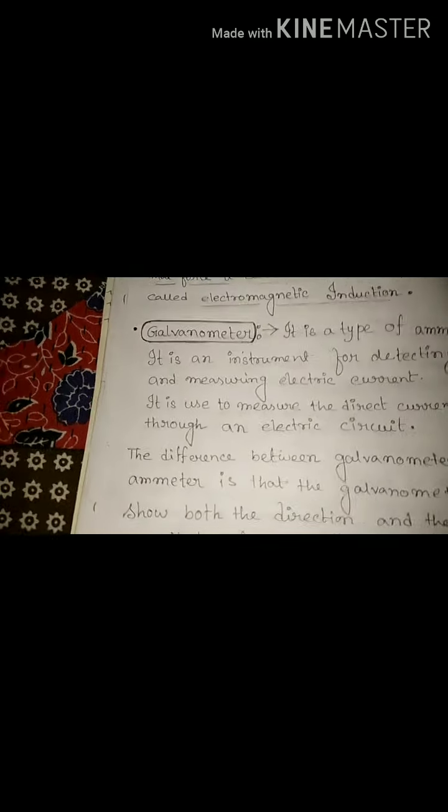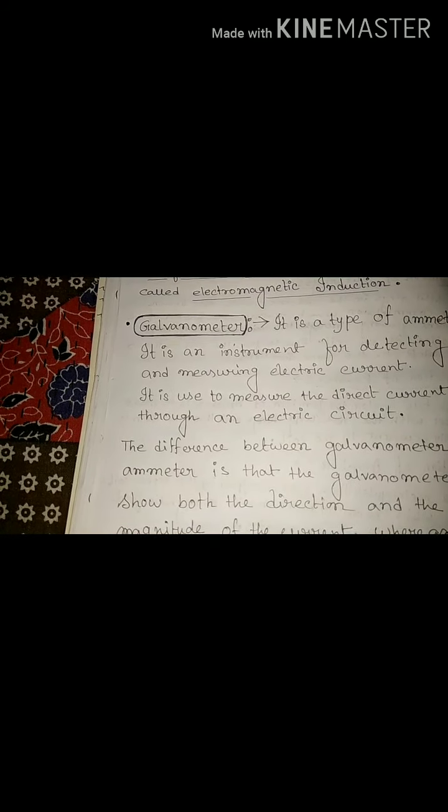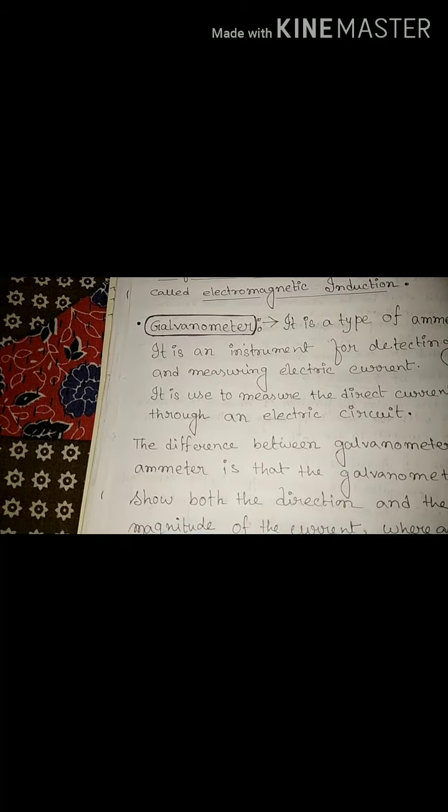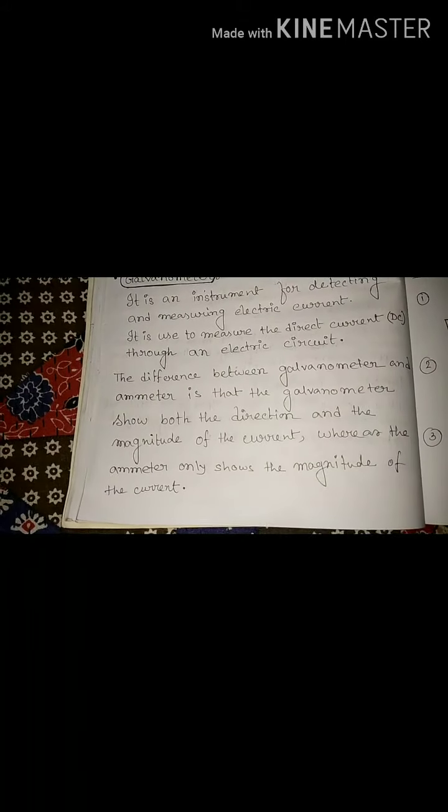Okay, but there is a vast difference. So what is the difference? Galvanometer is used for detecting the strength and the direction of small current present in a circuit, but an ammeter is an instrument used for determining the magnitude of current present in the electrical circuit. Magnitude means how much current is present. That we get from the ammeter.